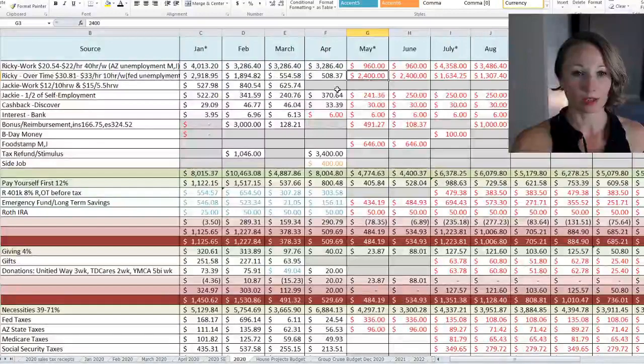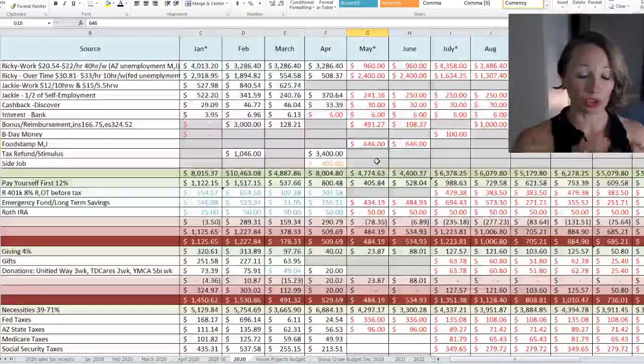Myself, again, I lost my income. If we took these 3 months, I was averaging maybe about $700 a month. And you can see here, I put on food stamps for May and June. We are qualified for $646. We are a family of 4, and we just came in shy of the income requirement because I did have to put on there that Ricky would be receiving unemployment.